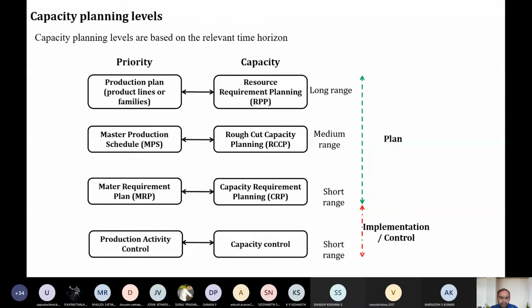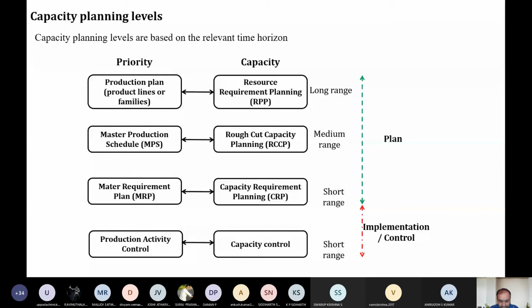The customer would have ordered 200 Toyota Innova cars, but if your plant capacity is different, and your manufacturing plant is not able to manufacture 200 Innova cars, automatically it affects your master production schedule, because you are going with some schedule, and your timetable is different from what happens in reality.